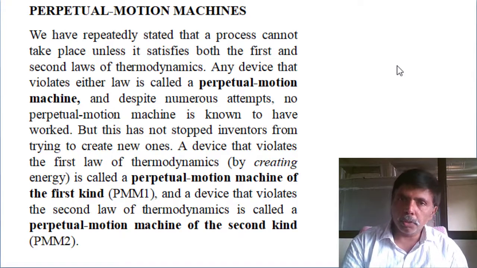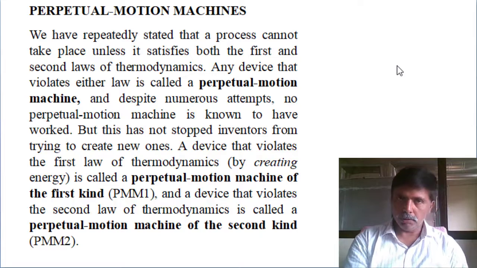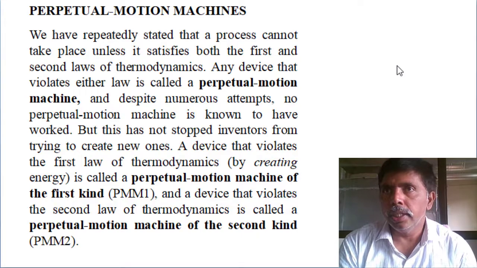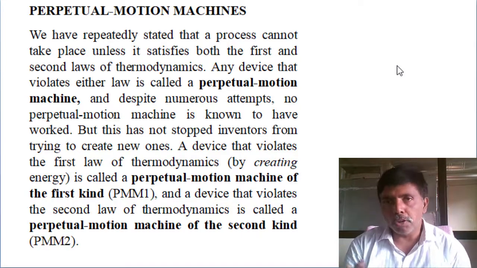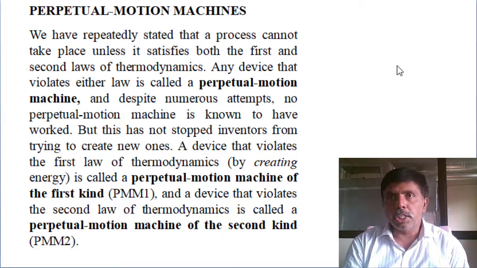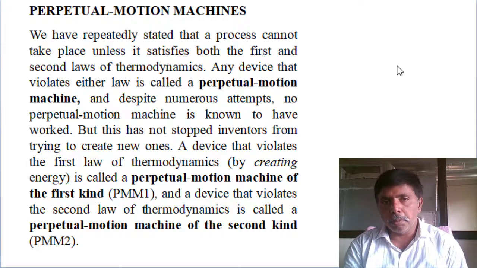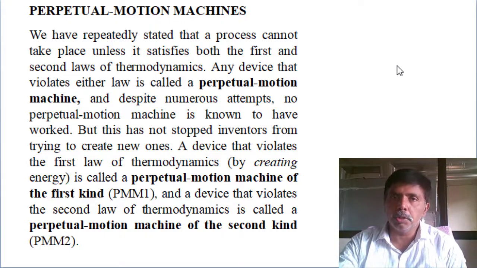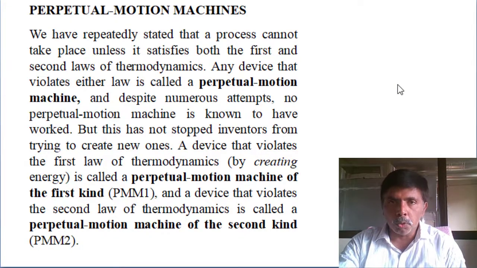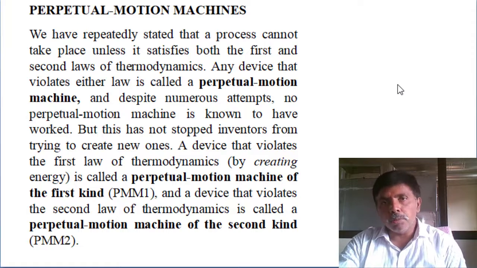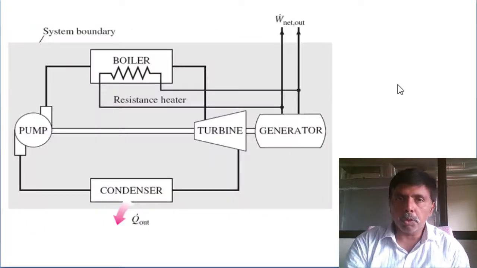So some scientist group opposing the first law took R&D funds and developed one engine which could violate the first law of thermodynamics. Anywhere a perpetual motion machine comes into the picture, it means violation of thermodynamics. If it is of the first kind, it is a violation of the first law of thermodynamics.